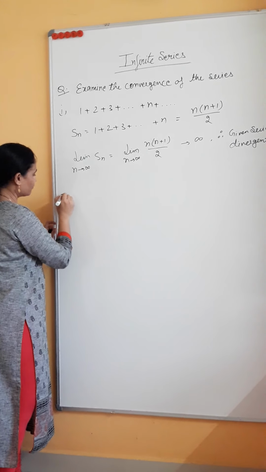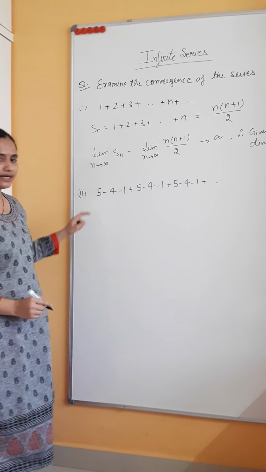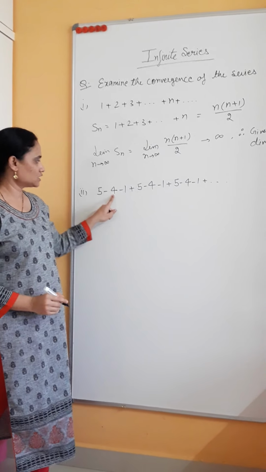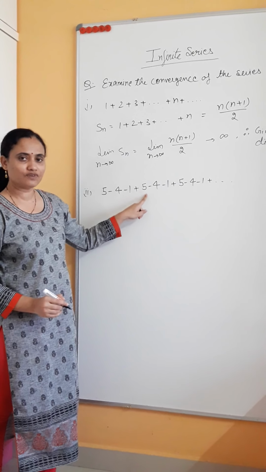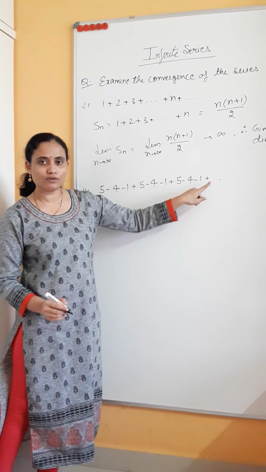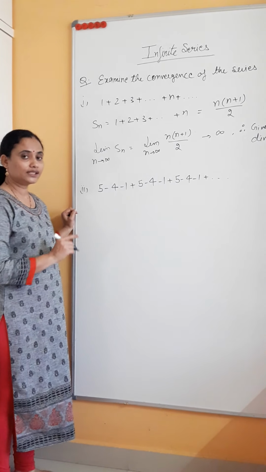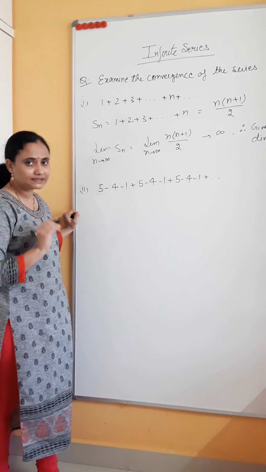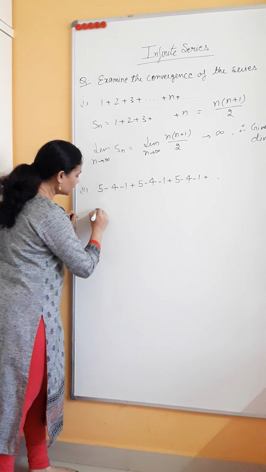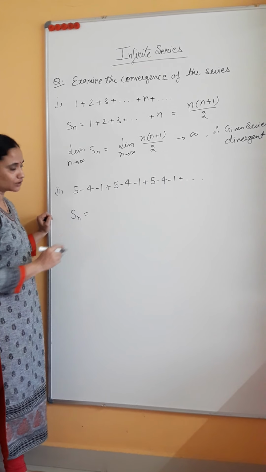Now let's take one more example. The next series we have taken is 5 minus 4 minus 1 plus 5 minus 4 minus 1 plus 5 minus 4 minus 1 up to infinity. Now again, to check the convergence, we have to take the first n terms.